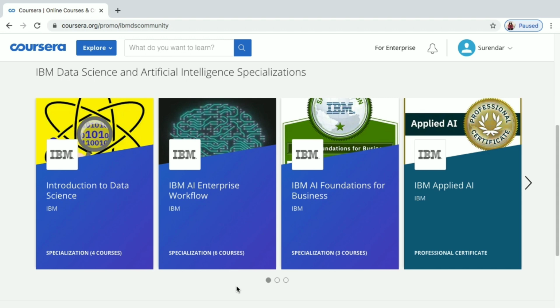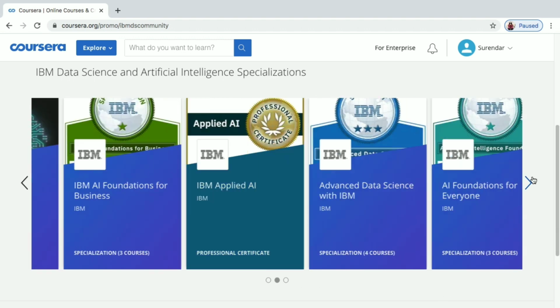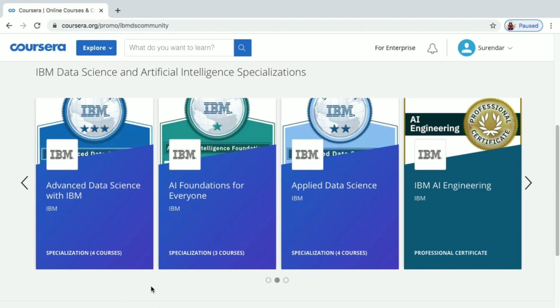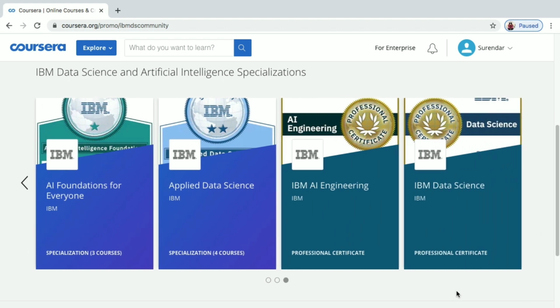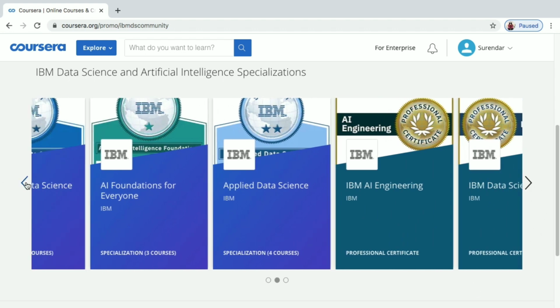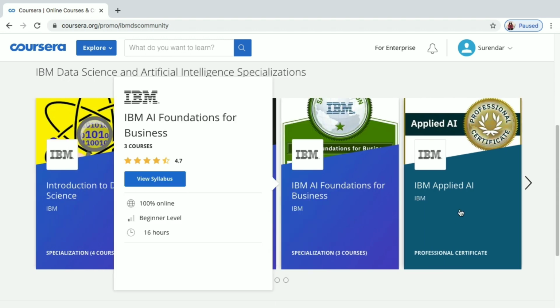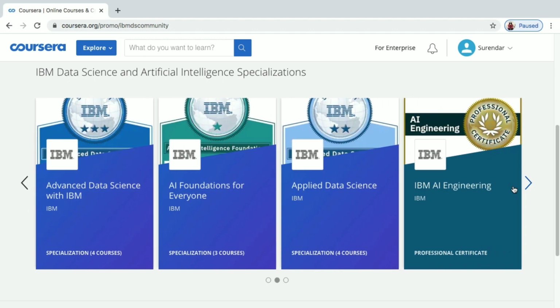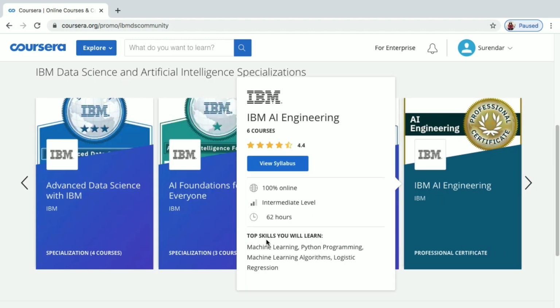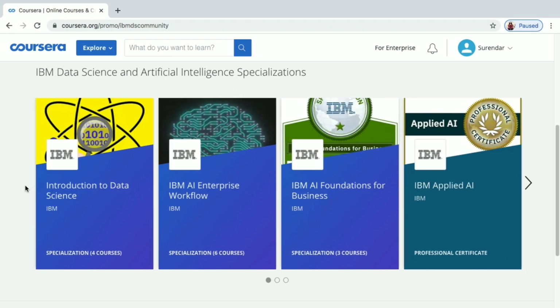The first one is Introduction to Data Science, IBM AI Enterprise Workflow, IBM AI Foundations for Business, and Advanced Data Science with IBM AI Foundations for Everyone, Applied Data Science, IBM AI Engineering, IBM Data Science. All these are specializations. Inside these, you will be having courses. For every specialization, you may have three courses, or six courses, or nine courses. It depends on various specializations.